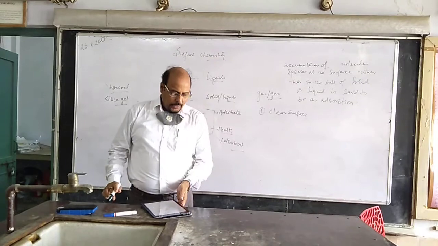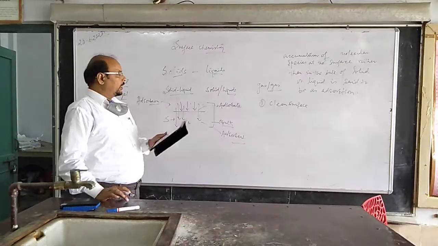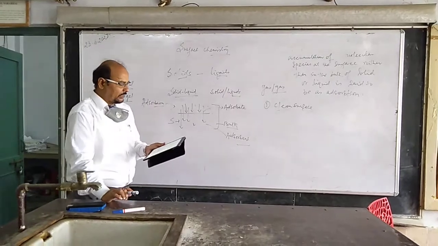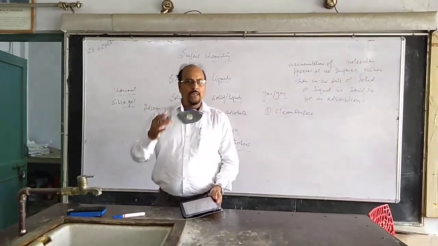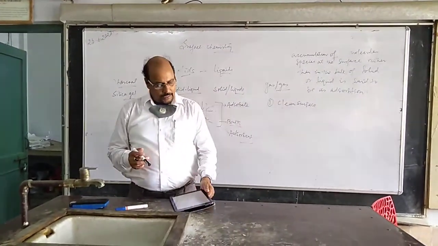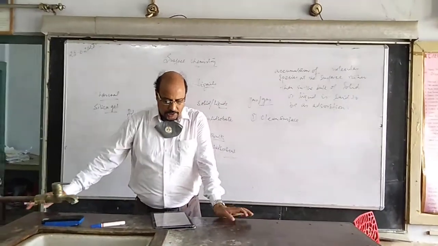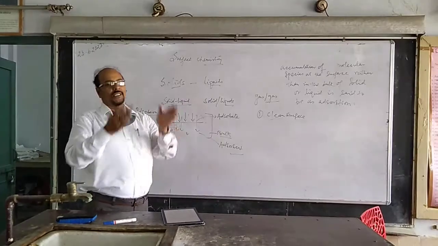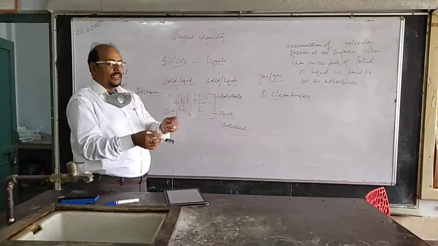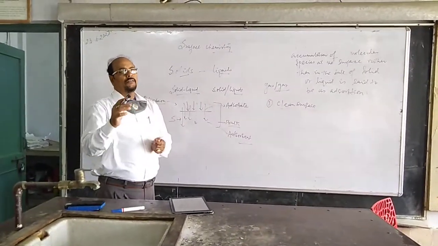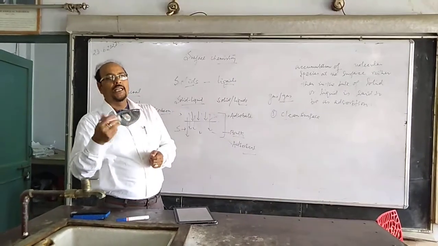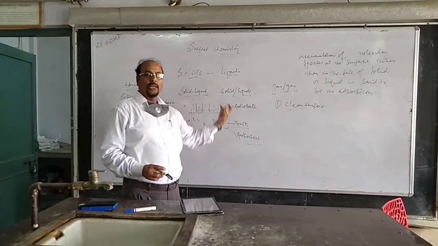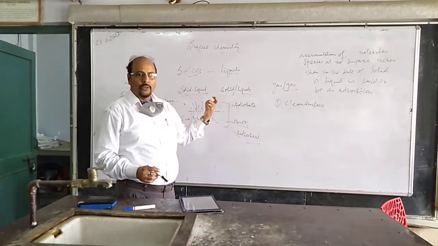You see, gases like oxygen, hydrogen, carbon monoxide, chlorine, ammonia, NH3, and sulfur dioxide are taken in a closed vessel containing, say, powdered charcoal. And you see what happens: the pressure of the gases will decrease gradually because the gaseous particles are accumulating on the surface, that is, the charcoal.